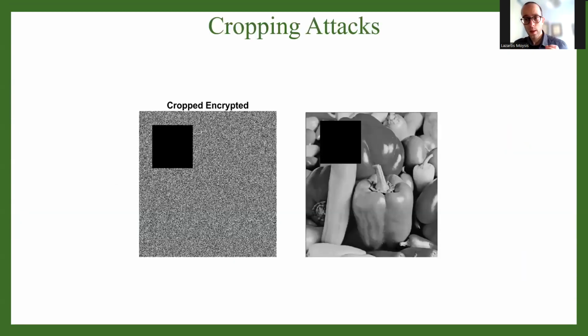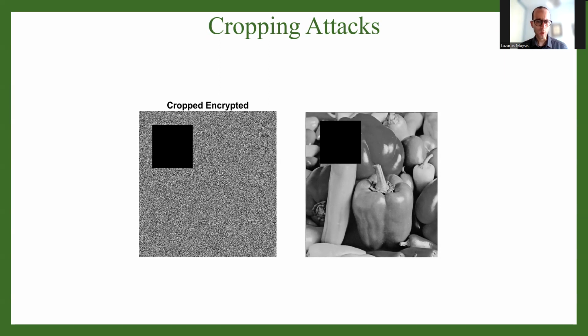Now think about it. Let's say we don't do permutation or shuffling at all, right? We only do substitution, for example, by exclusive OR. And during transmission of our encrypted signal, we lose some sort of information. Here I have a black box, as you see right here, and let's say that this part of the ciphertext is lost, right? So this doesn't stop us from decrypting the signal. What happens, though, is this.